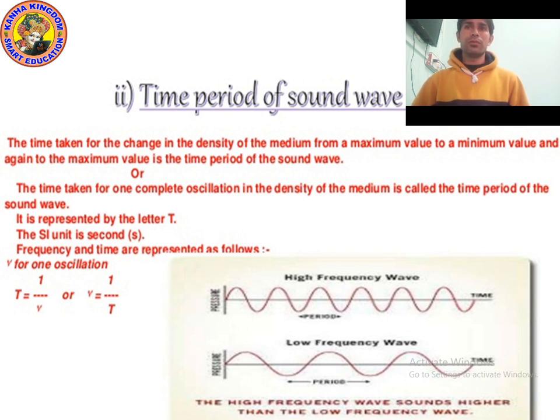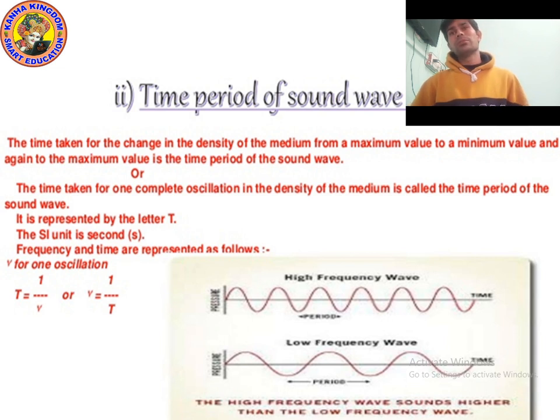What is the time period of a sound wave? The time taken to change in the density from maximum value to minimum value and again to maximum value. That is called time period, or you can say the time taken to complete one oscillation. Time taken to complete one oscillation in the density of the medium is called time period.